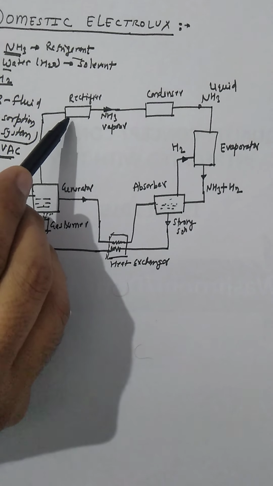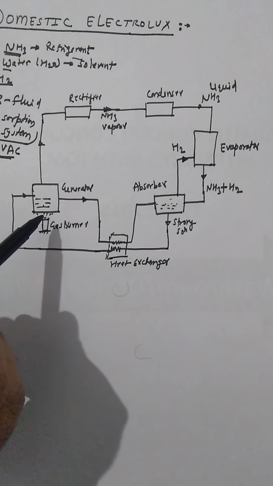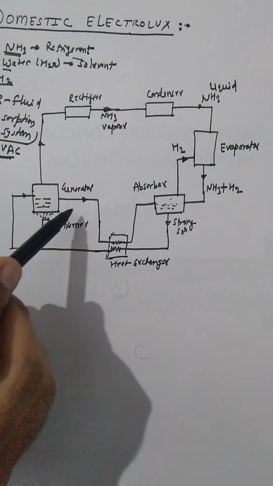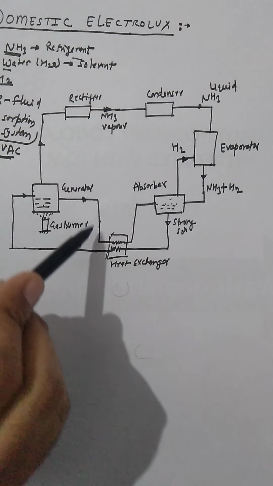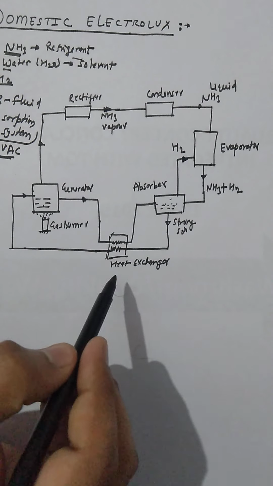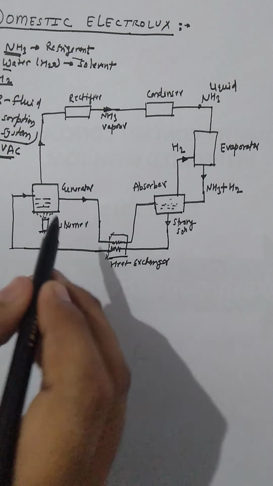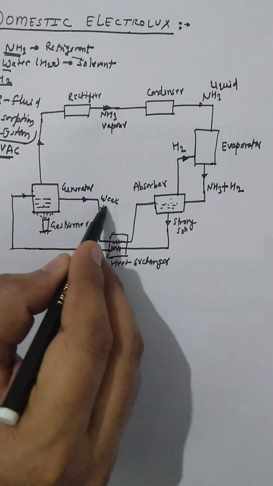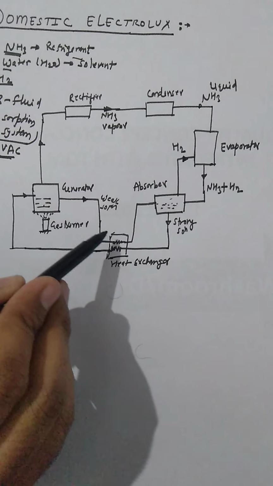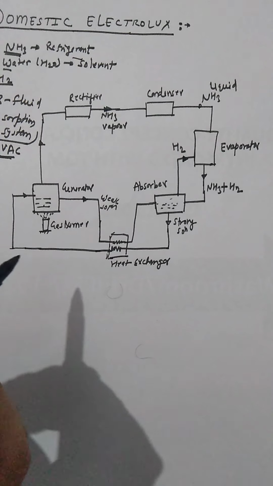We provide a rectifier in between, and weak solution, that is some portion of hydrogen and water, will again be supplied to absorber. Here we implement a heat exchanger so that the waste heat of the weak solution will be absorbed by the strong solution which is coming to generator.